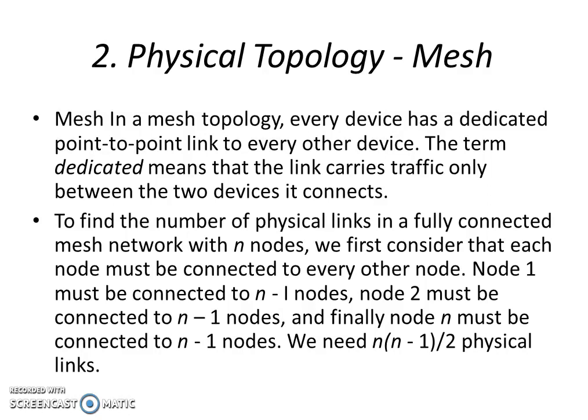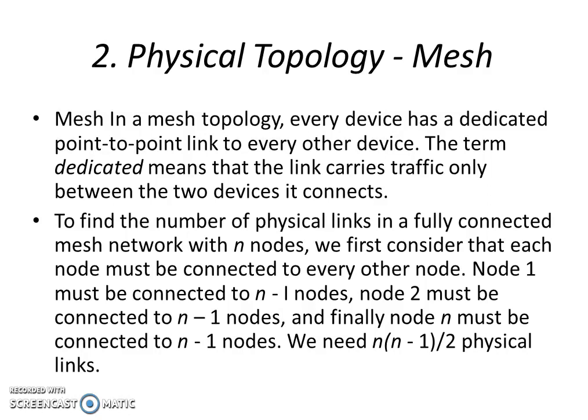In this mesh topology, imagine there are four nodes. Each node will be connected to all the nodes. The first node will be connected to the remaining three nodes, the second node will be connected to the remaining three nodes, and so on. So a dedicated point-to-point link will be established between all the nodes. That is known as mesh topology.